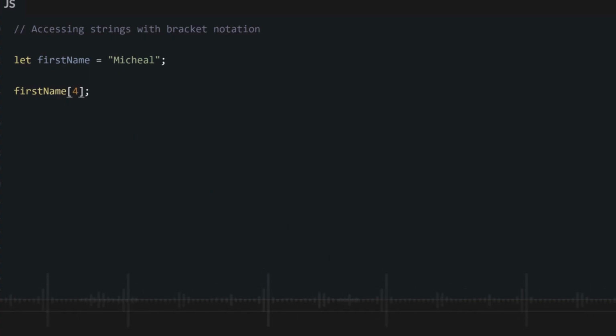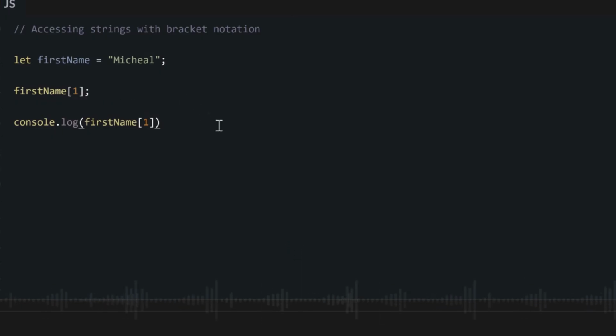Now, if we have our string variable of Michael, we can access any of these alphabets using this bracket notation. Let's say we want to access the first character, which will be M. We can do it by writing the name of our string, square bracket, and we put the position of the character. So for this M now, we say it is the first character in this string, so we put 1. Now, maybe console log what will show.